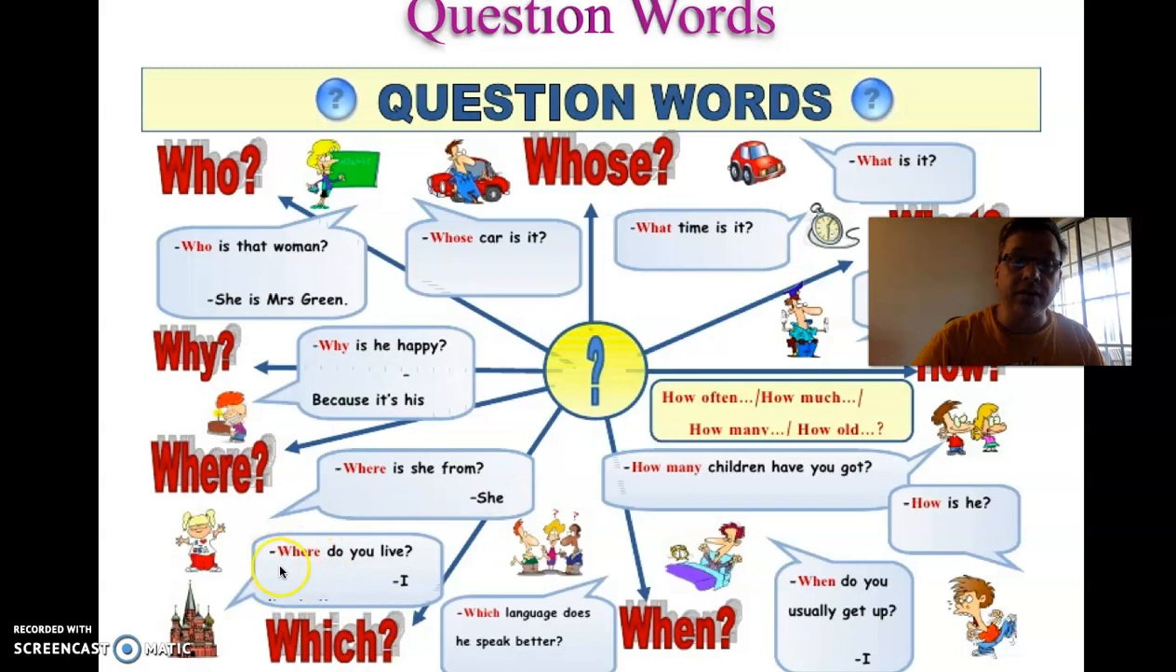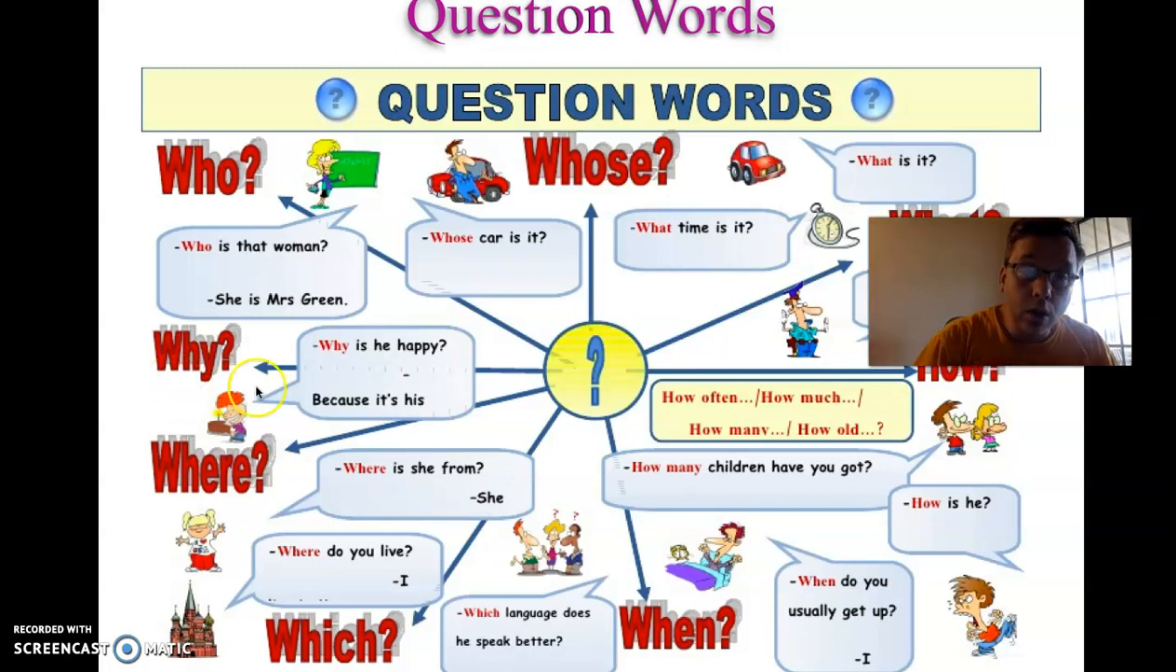Where? This tells us a place. Where do you live? I live in Ohio. Or we could go bigger. I live in the United States. We could go bigger. I live on the earth. We can go much smaller. I live in Canton. Smaller. I live on Main Street. Smaller. I live in a house. So for where do you live, we can go from very big to very small.